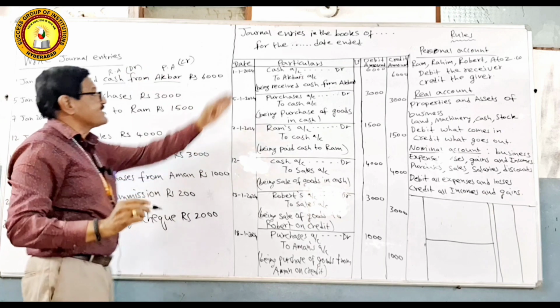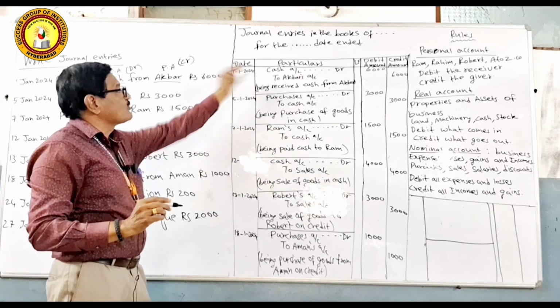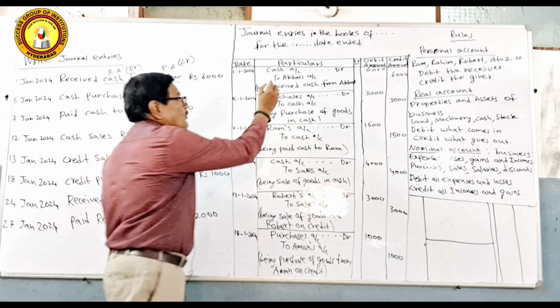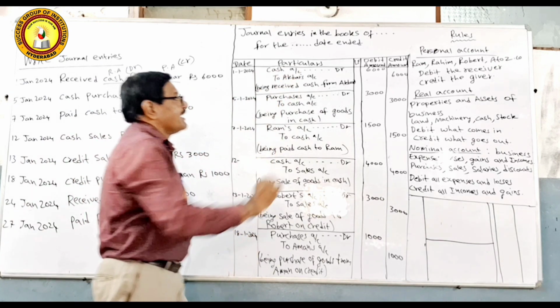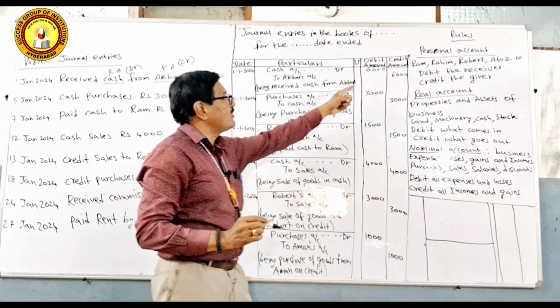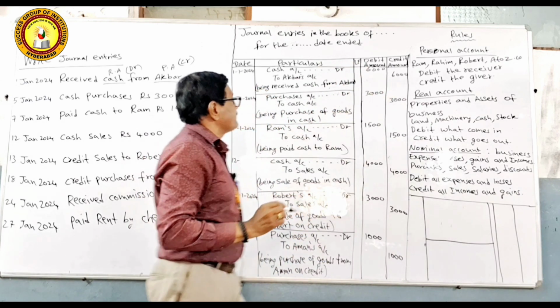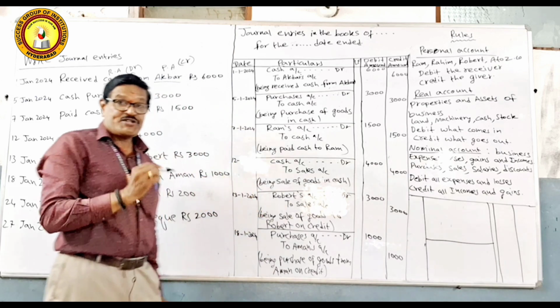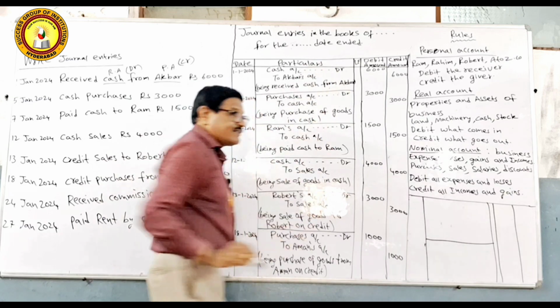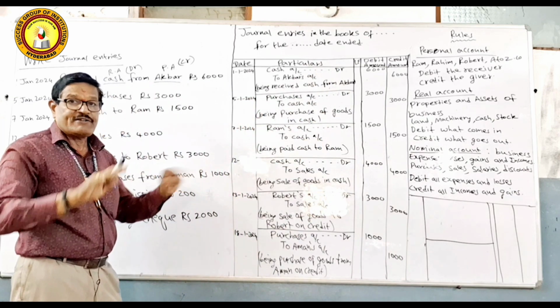So the journal entry is, on the date 1/1/2024, Cash account debit to Akbar's account. In the debit column, write down 6,000. In the same way on the credit side, you write down 6,000. The narration or description says, being received cash from Akbar. So the transaction is over.